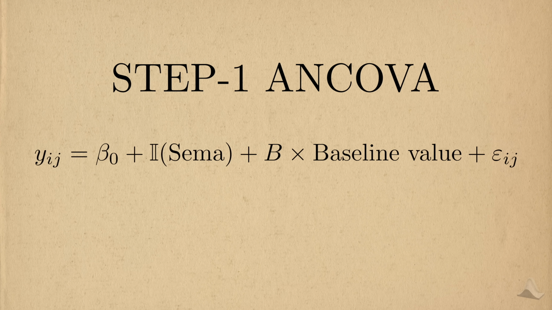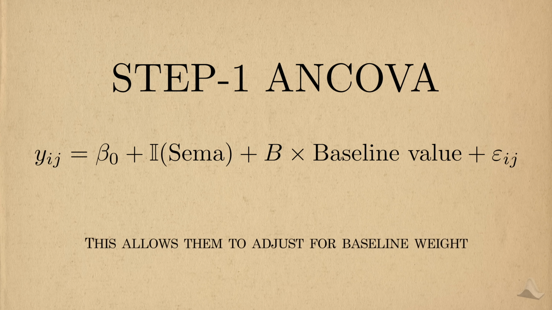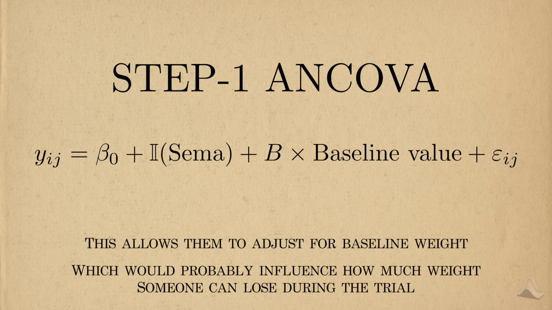Table 2 summarizes the information on all their primary and secondary endpoints, and in the footnotes, you can see this. Continuous endpoint analyses were conducted with the analysis of covariance method, with randomized treatment as a factor and baseline endpoint value as a covariate. So they adjusted for a single covariate in their ANCOVA, and it was the baseline measurement for each endpoint. This would control for the fact that everyone in the trial starts at a different weight, and I can see how this might influence how much weight they would lose throughout the trial.